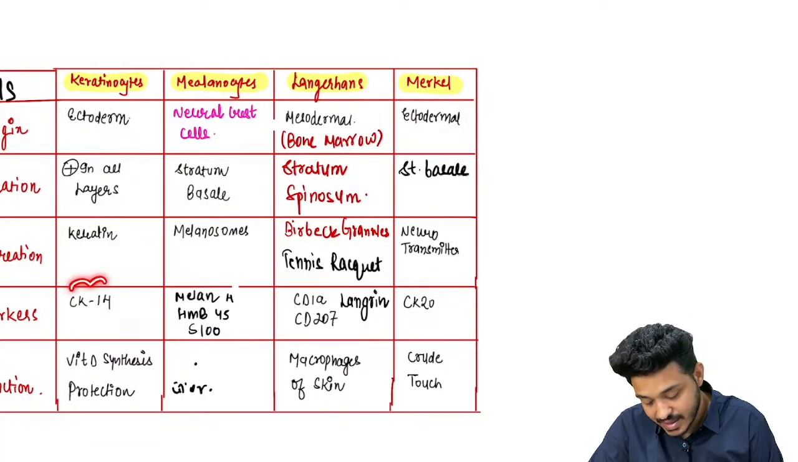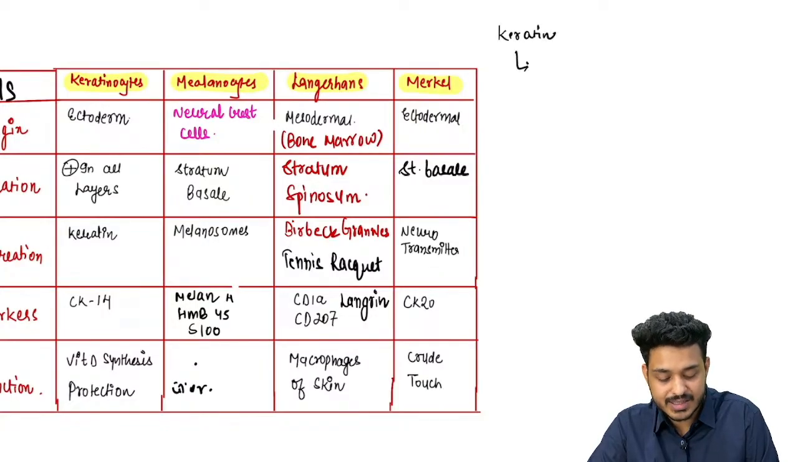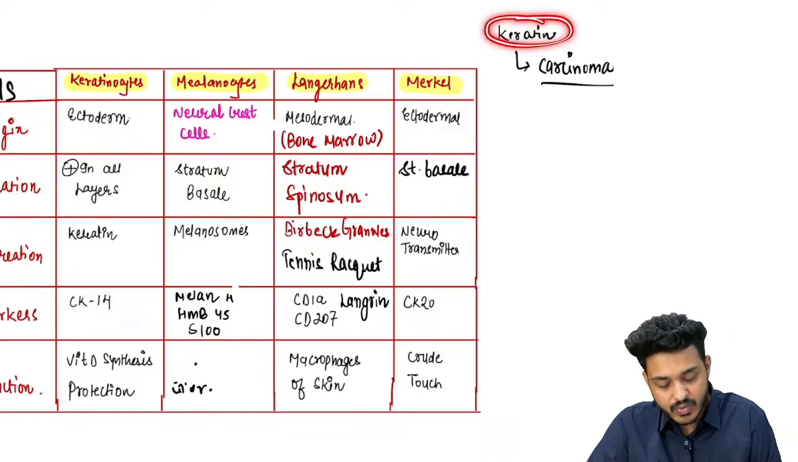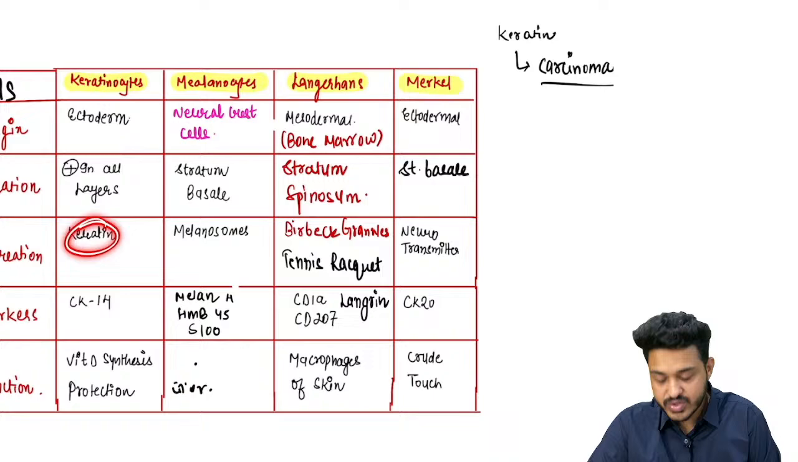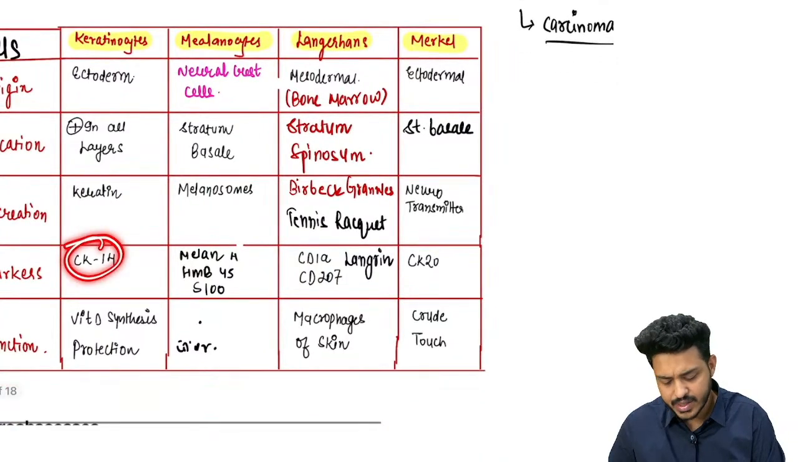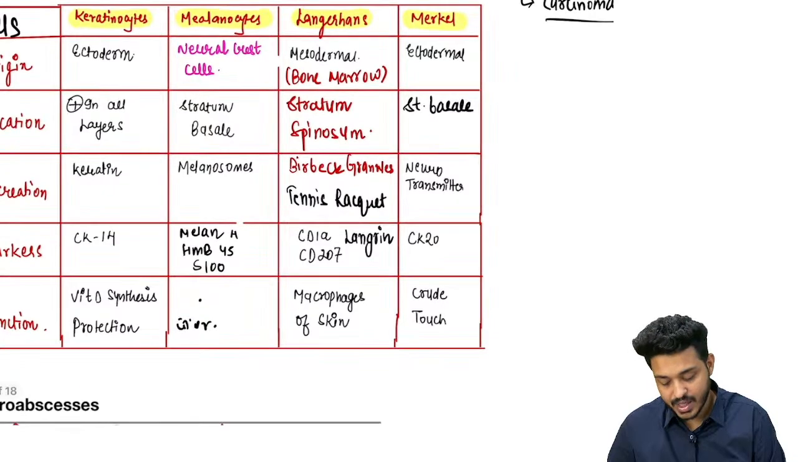And this keratin is a marker for what? From physiology, keratin is a marker for carcinoma. Epithelial cancer is known as what? Carcinoma, right? Epithelial tissue cancer is known as carcinoma. So keratin is a marker for carcinoma, right? Anytime a patient has carcinoma, we check for these markers. These are your cytokeratins, right? Cytokeratin 14, cytokeratin 20, right? These are your keratin markers.